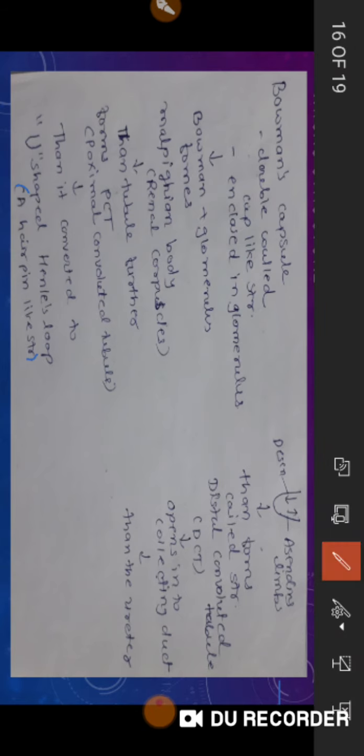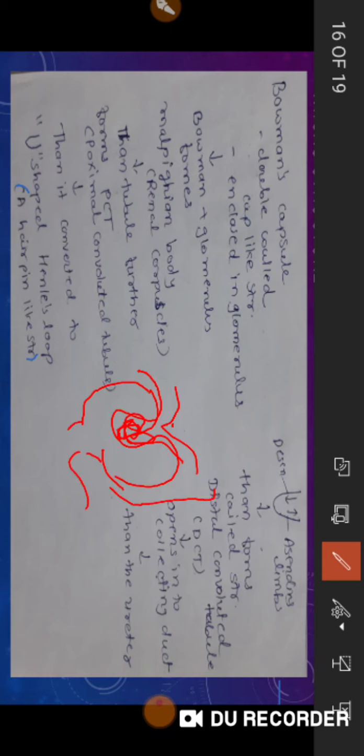See, this is the flow chart of how the whole nephron goes. First it consists of Bowman's capsule. It is a double walled, cup like structure. It encloses the glomerulus, which is a network of afferent and efferent arterioles. Bowman's capsule plus glomerulus combinedly is called the Malpighian corpuscle. So this whole structure is the Malpighian corpuscle.